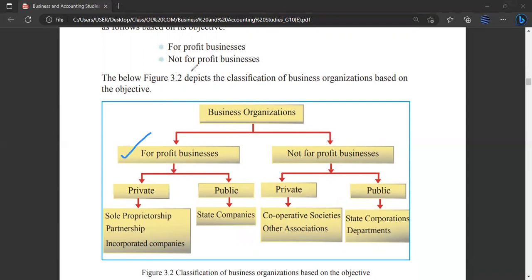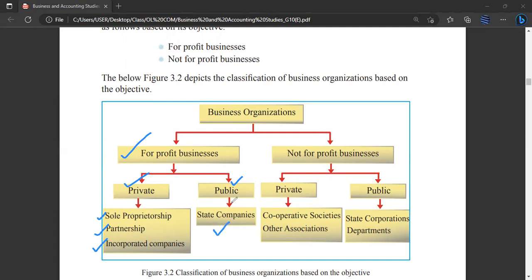For profit businesses can be further classified into two, private and public. Private means anything owned by individuals or a group of individuals. So for example, sole proprietorship, partnership, incorporated companies. These three fall under private profit businesses. Then public. If you take the state companies, even though it is public, it is still making a profit. Therefore we need to classify the state companies under private.